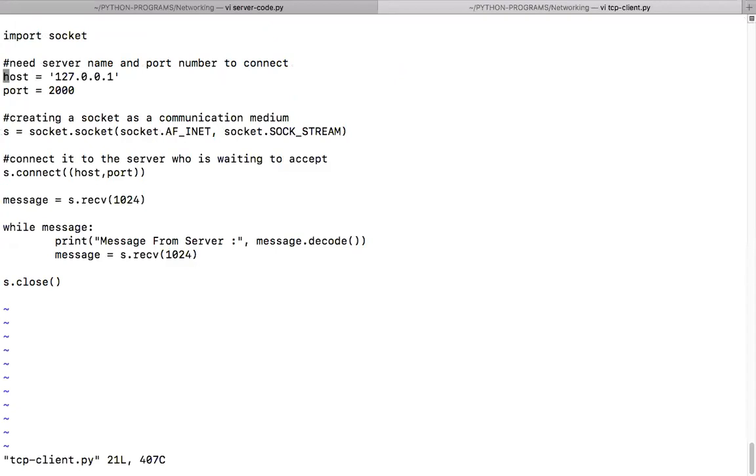These two, you can take and put directly over here: 127.0.0.1, comma 2000. This 2000 is not the client's port. These two are the information I'm using to connect to the server.